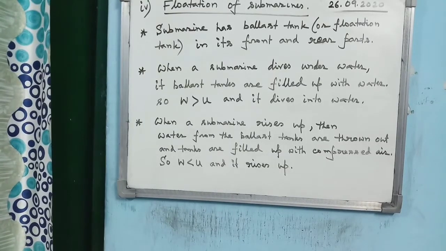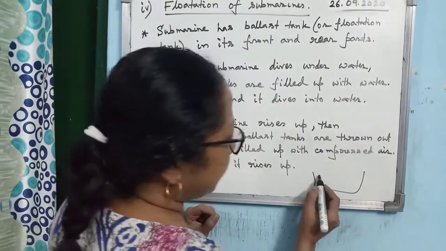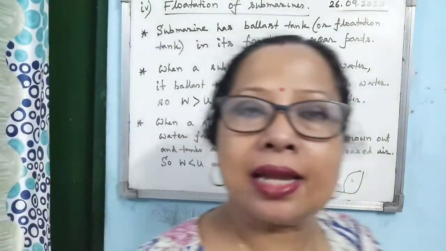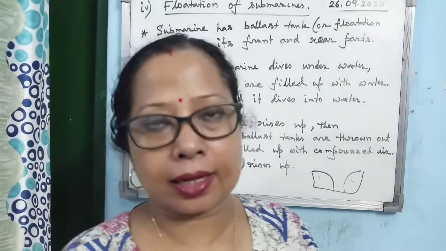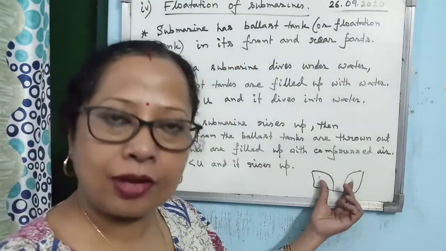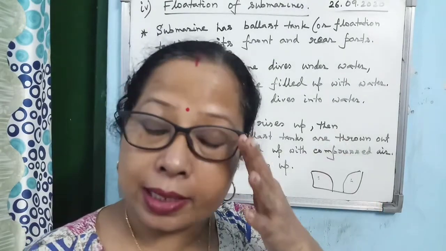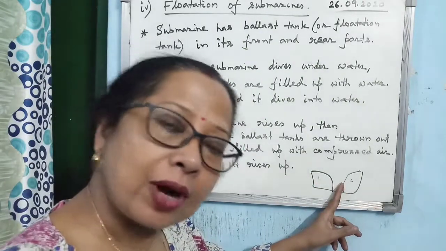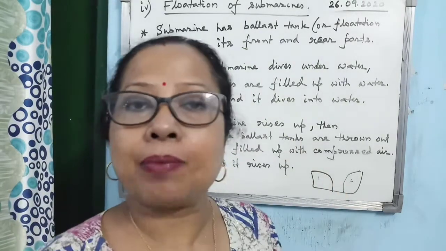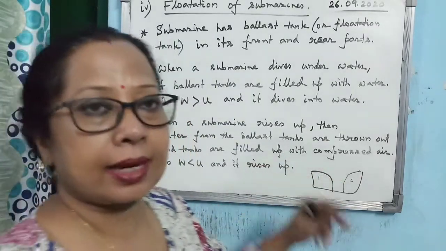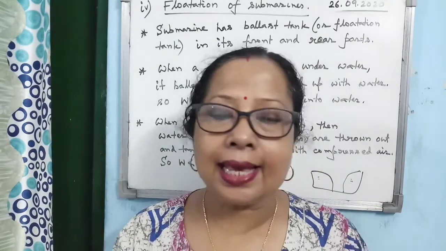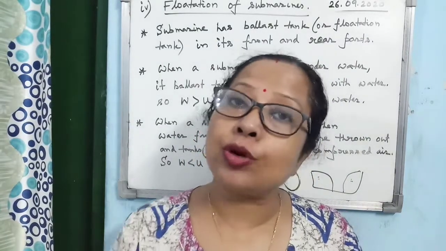Now the next case is flotation of submarines. If you consider a submarine, in the front part and the rear part there are ballast tanks. Ballast tanks are also known as flotation tanks. The arrangement is such that you can fill these tanks with water or with compressed air. You know that a submarine is a device which can float at any level within the sea, and it can also rise above the seawater.